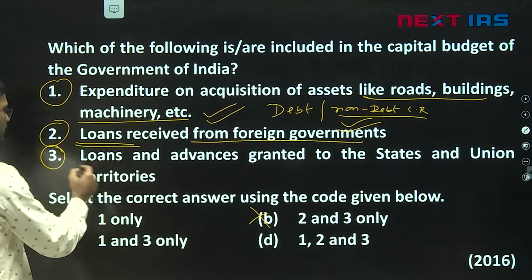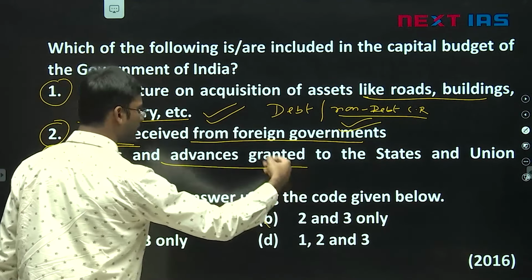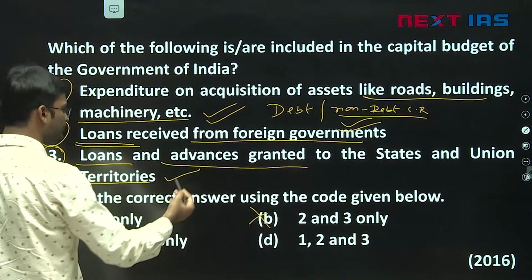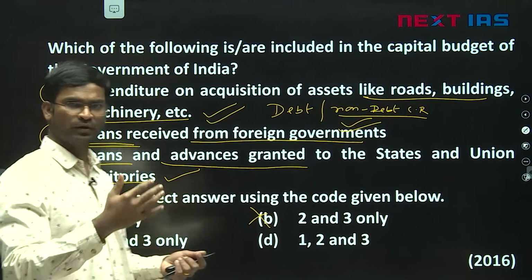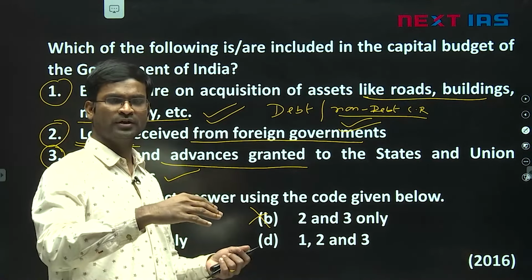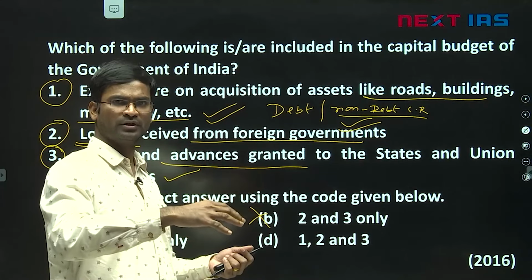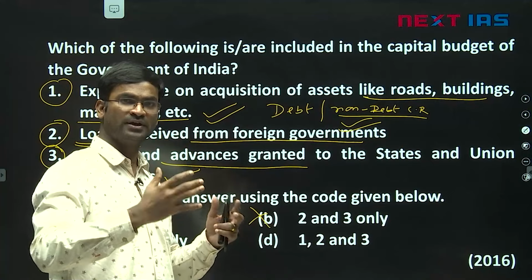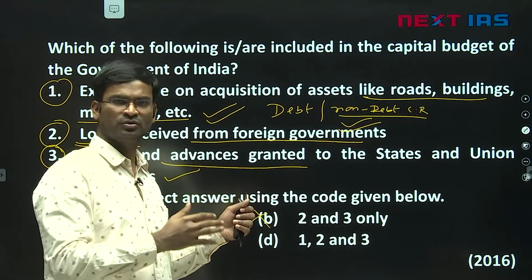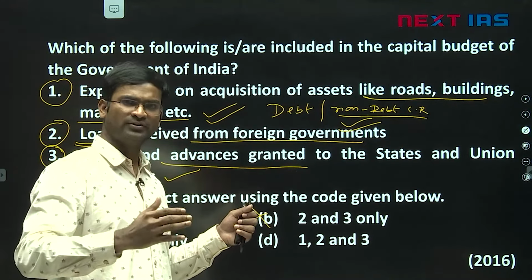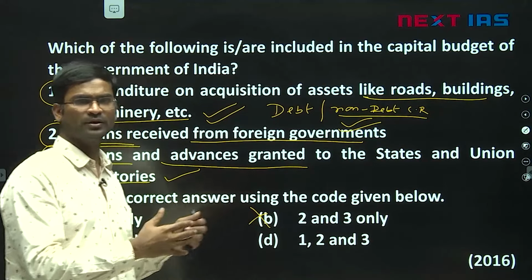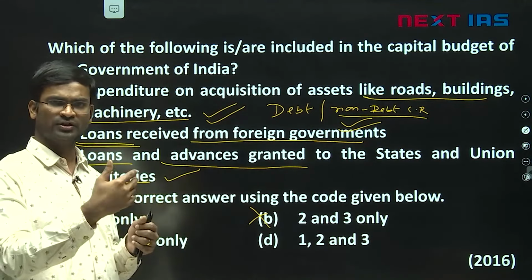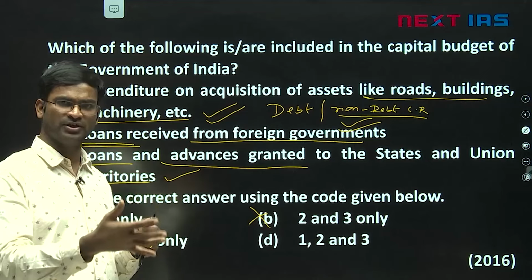Third, loans and advances granted to the states and UTs. When the central government or union government gives loans to, let's say, the UP government or Delhi government, they will pay back with interest. So indirectly it is an asset for the central government. So anything related to assets and liabilities is part of the capital budget, like construction of schools, hospitals, dams, bridges.